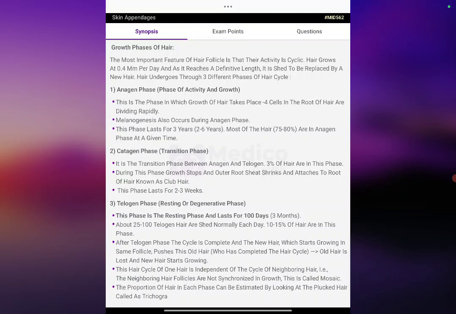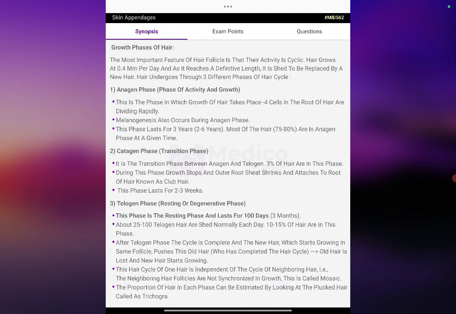Growth phase of the hair. The most important feature of the hair follicle is that its activity is cyclic. Hair grows at 0.4 mm per day, and as it reaches a definite length, it is shed to be replaced by new hair. Hair undergoes different phases of the hair cycle. Anagen phase: phase of activity and growth. This is the phase in which the growth of hair takes place.